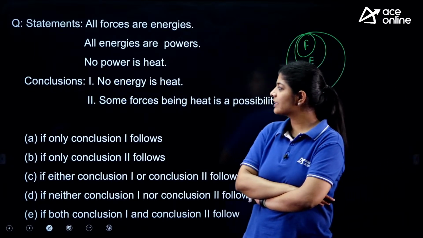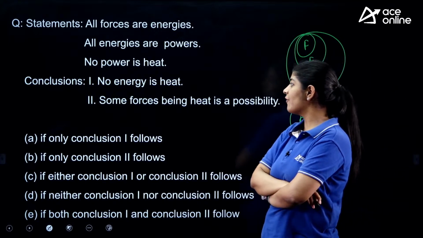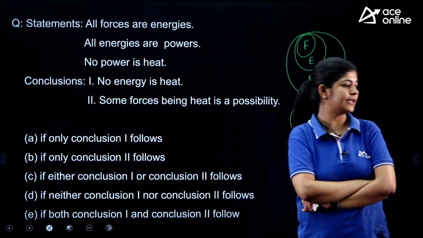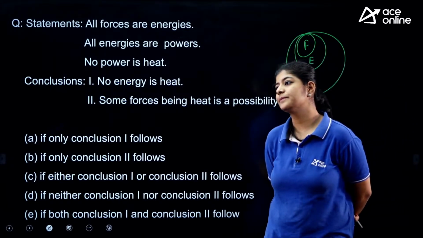The first conclusion is no energy is heat, and the second one is some forces being heat is a possibility. We are having a possibility case over here, so do check it properly.